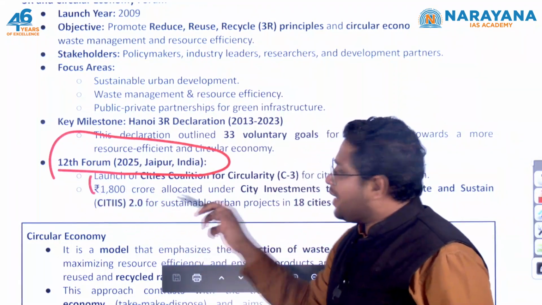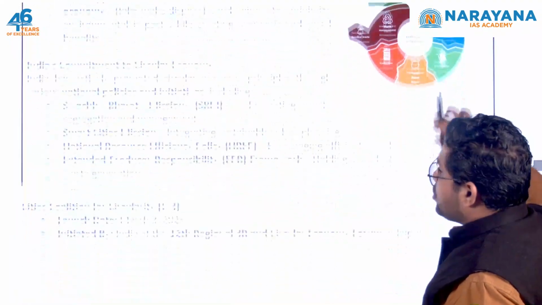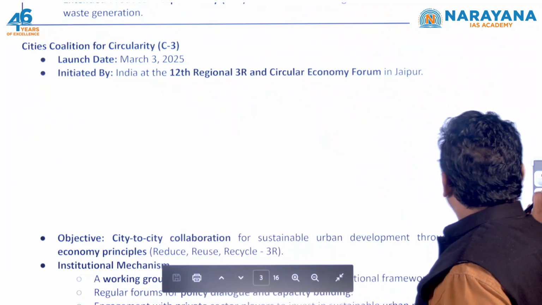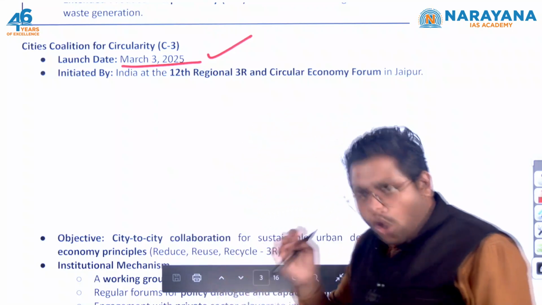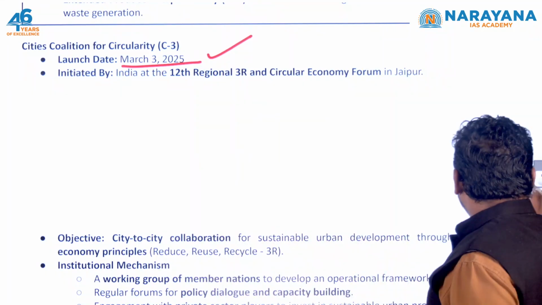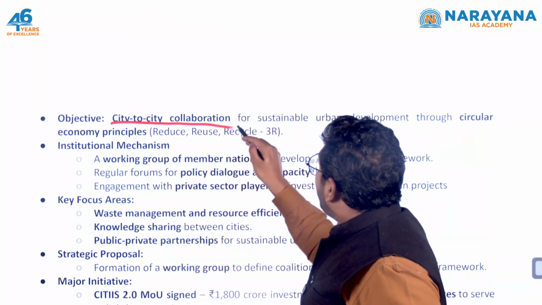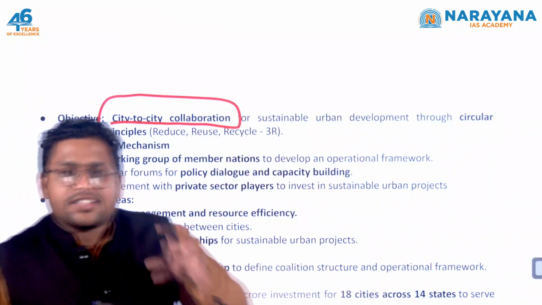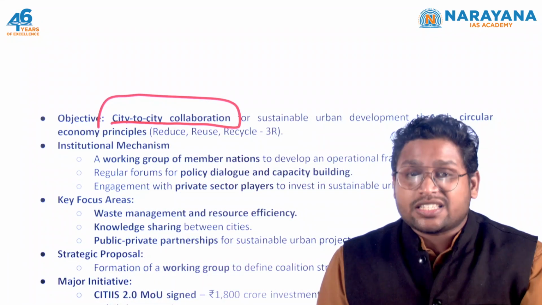In this forum, India has launched the Cities Coalition for Circularity. It was launched on March 3rd, 2025. The objective of this initiative is very clearly city to city collaboration. We want different cities to collaborate. Why are we talking about cities?